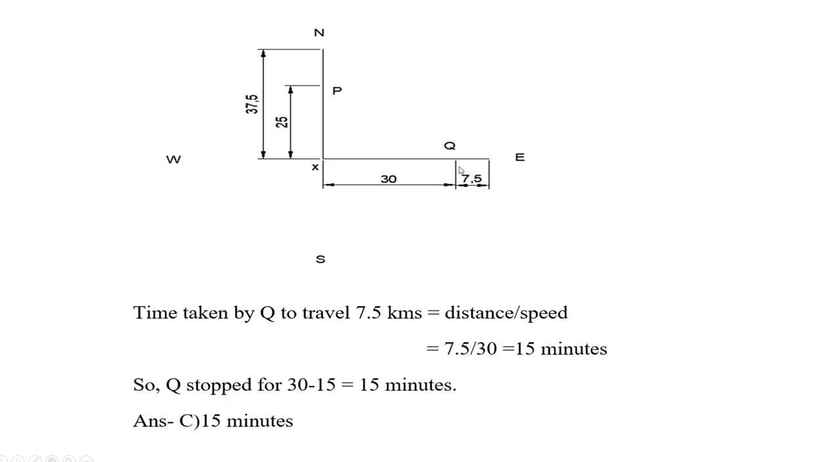That means Q is traveling at the speed of 30 km per hour. The time taken for covering 7.5 kilometers will be distance by speed, that is 7.5 by 30, which will give you 15 minutes. That means the car Q takes 15 minutes to travel from here to here. So since it is total 1.5 hours, it takes 15 minutes rest or break. That means option is C, that is 15 minutes.